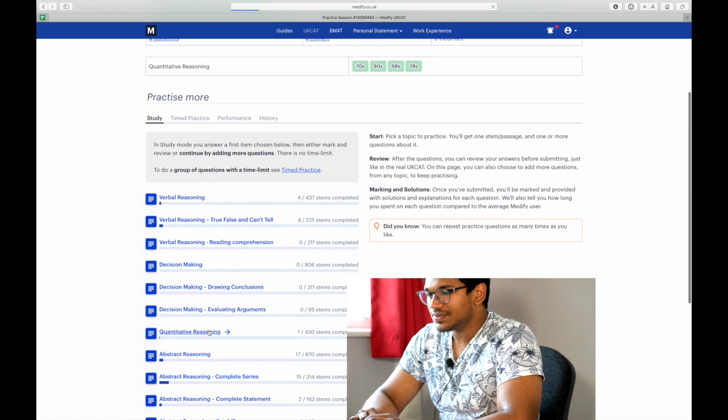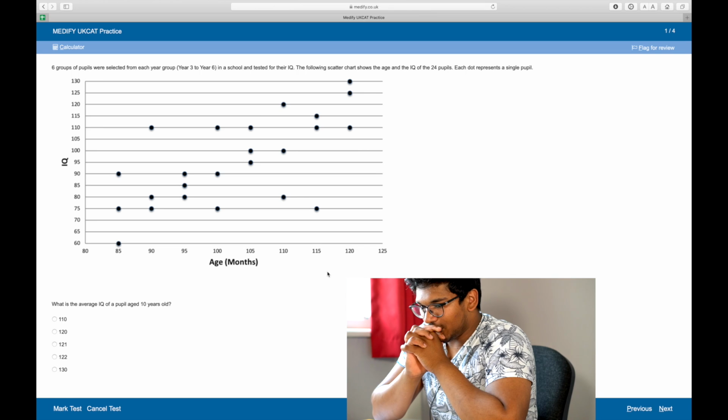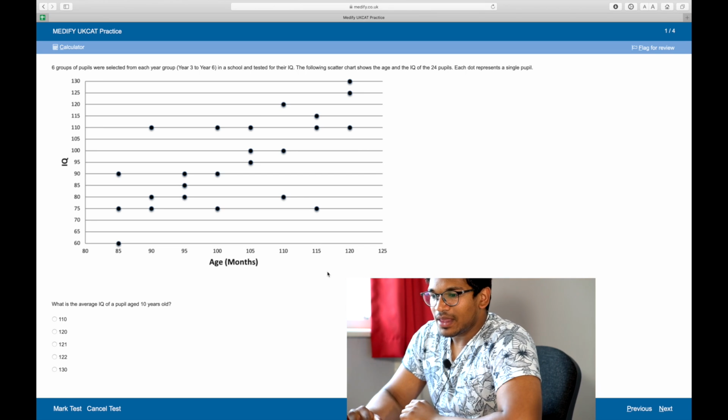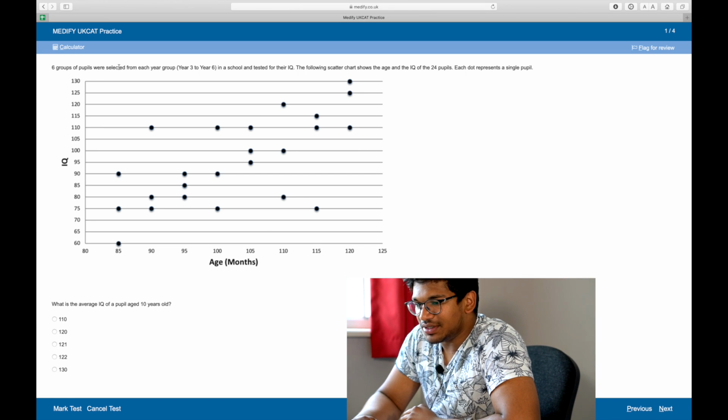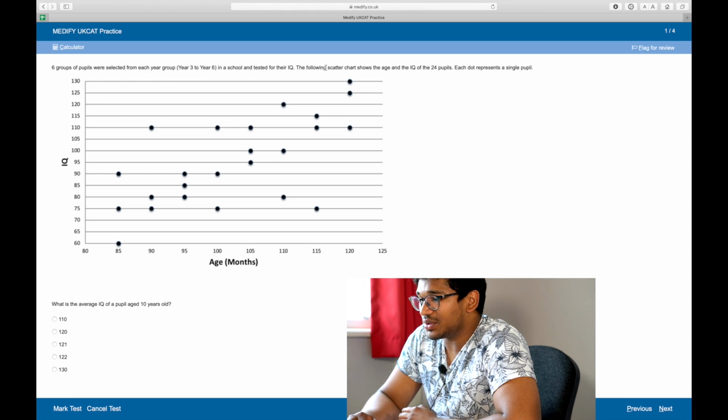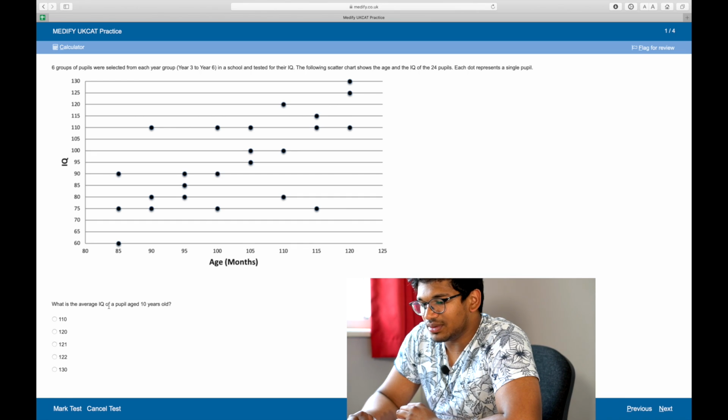This is quite fun. We've got a graph here. 6 pupils are selected from each year group in a school and tested for IQ. There's a scatter graph of 24 pupils. Each dot is 1 pupil. What is the average IQ of a pupil aged 10 years old? This is in months, so if it's 10 years old, it will be 120. So at 120 months we have 130, 125, 110.